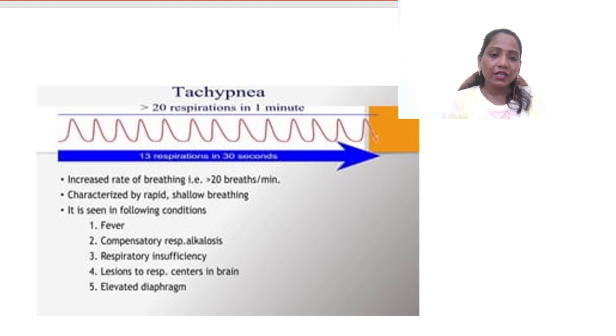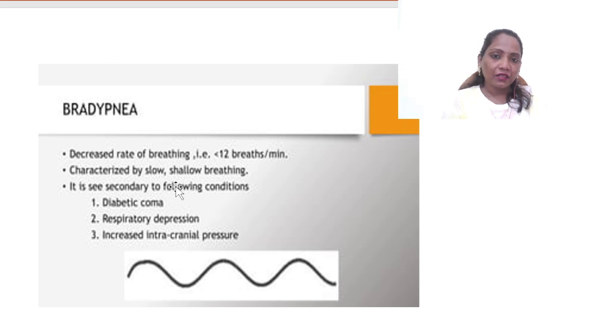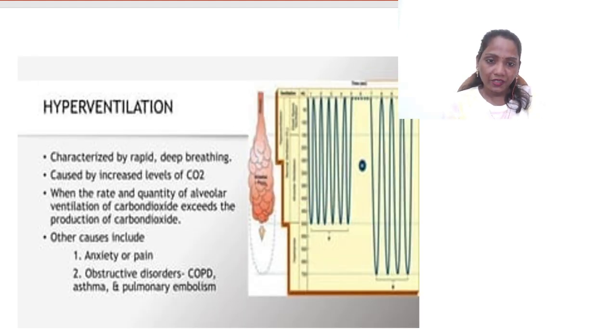And next, bradypnea, another terminology. Here is a decreased rate of breathing. When it is less than 12 breaths per minute, we call it bradypnea, characterized by shallow, slow breathing. It is seen secondary to conditions like diabetic coma, respiratory depression, or increased intracranial pressure. When there is increased intracranial pressure or respiratory depression, this kind of respiration can be noticed. When it is less than 12 breaths per minute, we call it bradypnea.